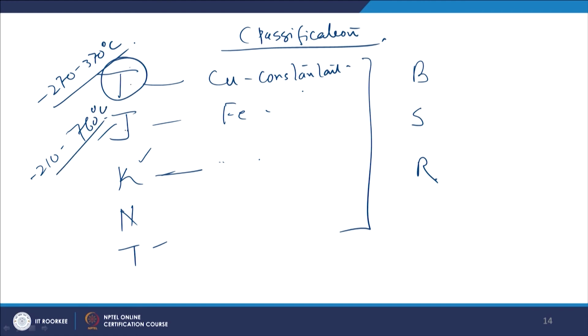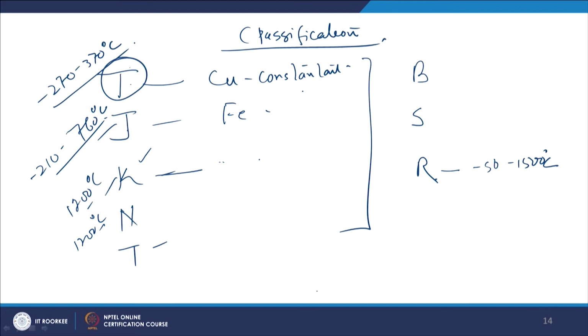The K-type thermocouple can go up to 1200 degrees centigrade, right. The N-type can also go up to 1200 degrees centigrade. The R-type thermocouple can go from minus 50 to 1500 degrees centigrade. Likewise, there is a range for different types of thermocouples.